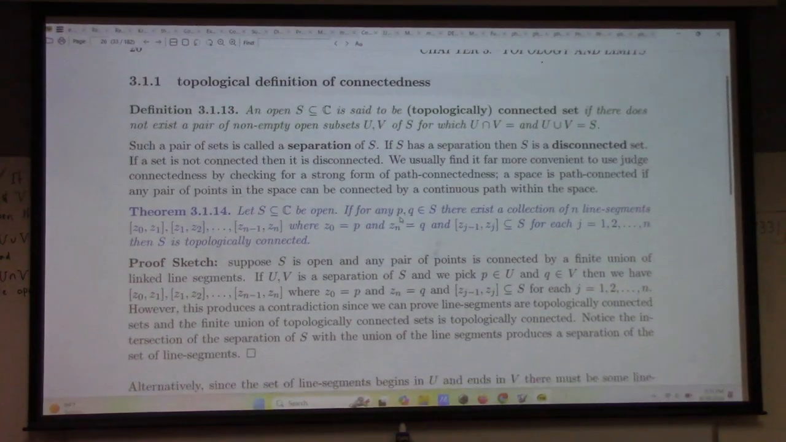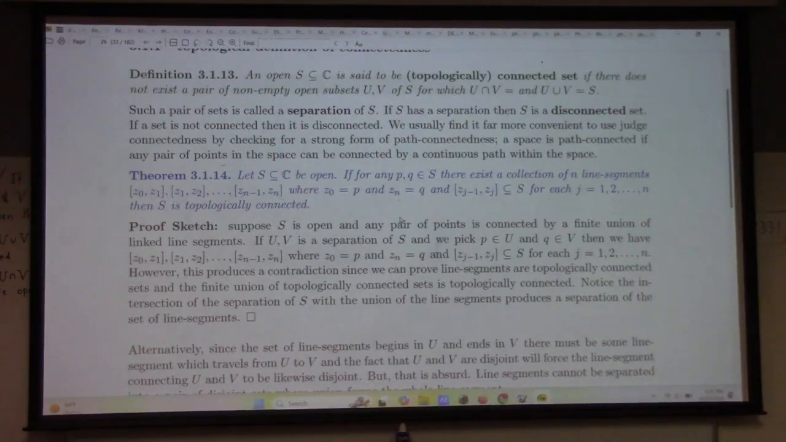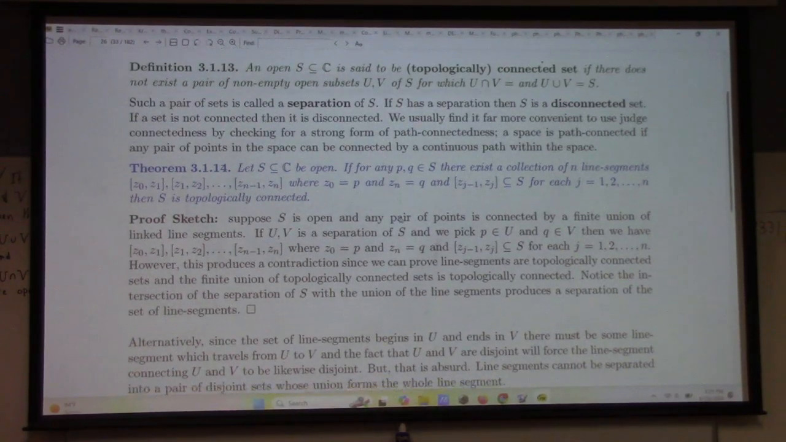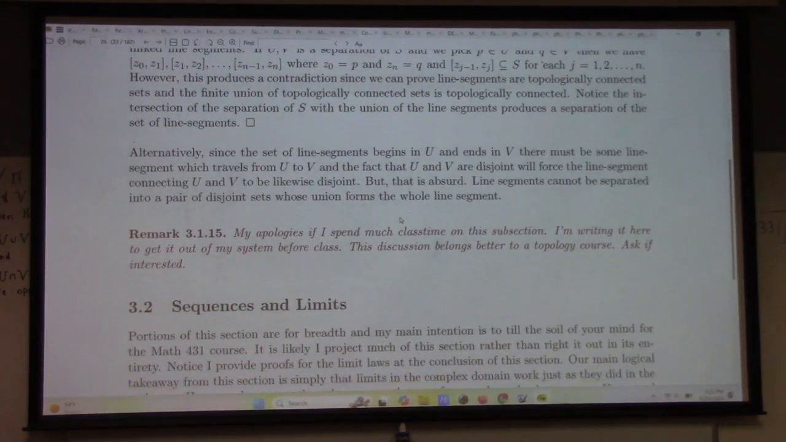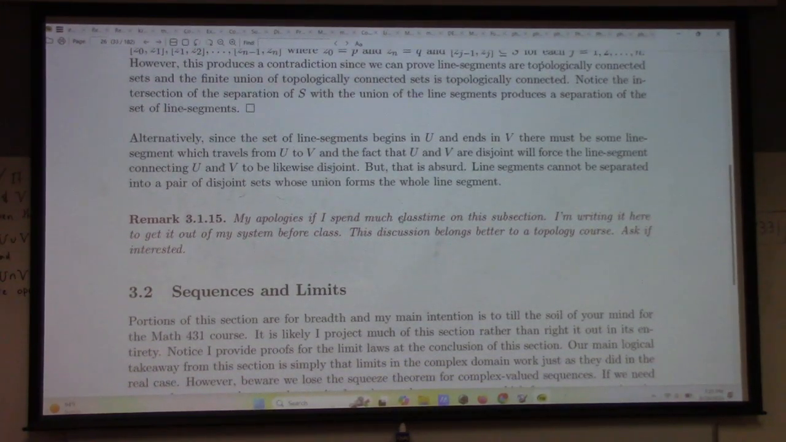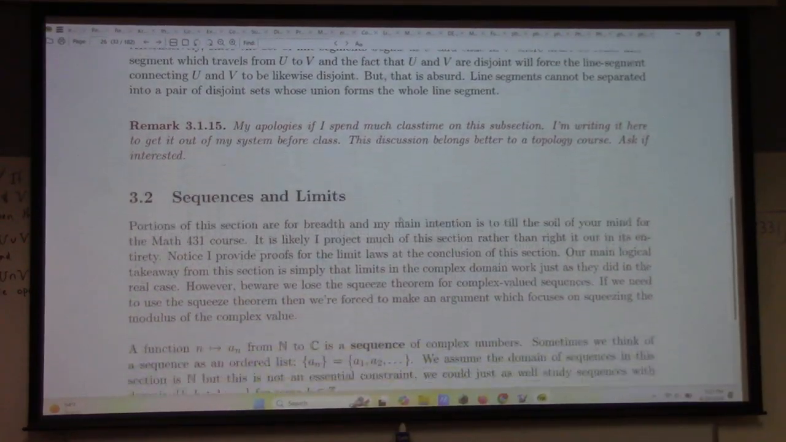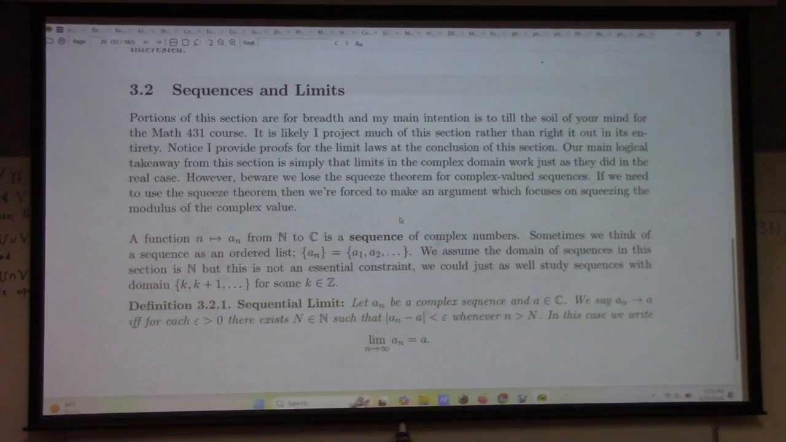Here, I think, is an attempt at a proof of the theorem that polygonally connected is the same as the separation thing. So you can look at that if you're interested in topology. I don't need to make this apology because I did not spend class time on it. So woohoo! Let's keep that true.